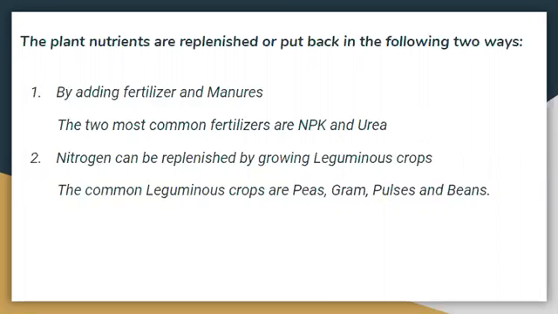Now the second method, which we have already studied, is that the nitrogen can be replenished by growing leguminous crops.